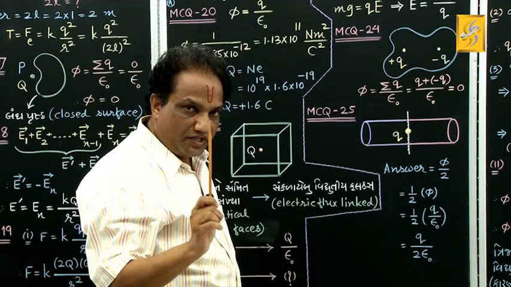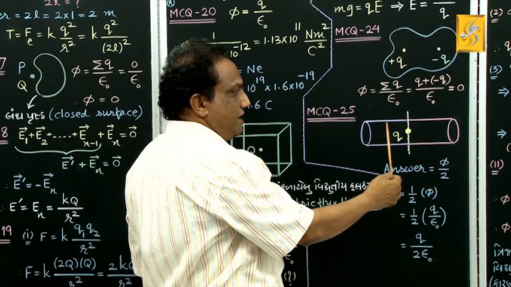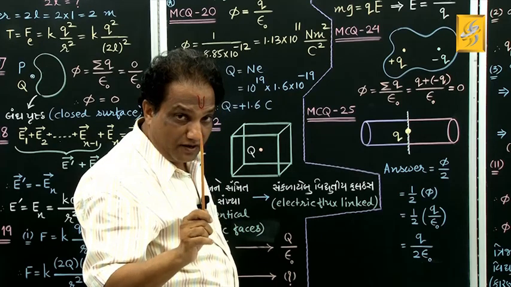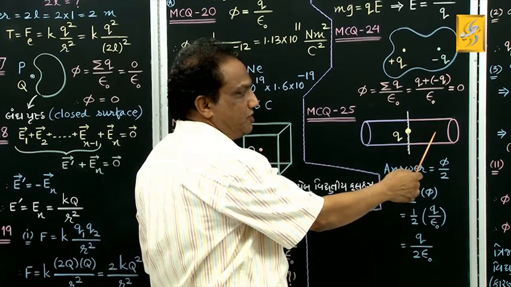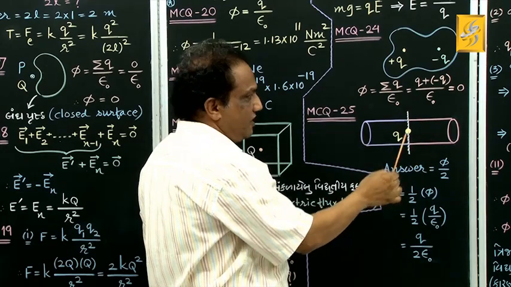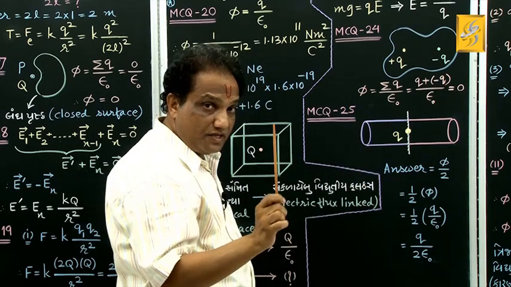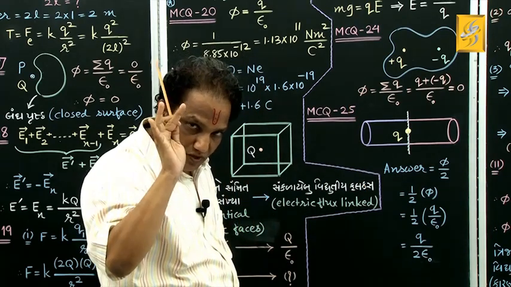To find the answer, we just imagine the identical half of this cylinder, a mirror image taken on this side. This extra half cylinder is imagined by us, it is not given to you.